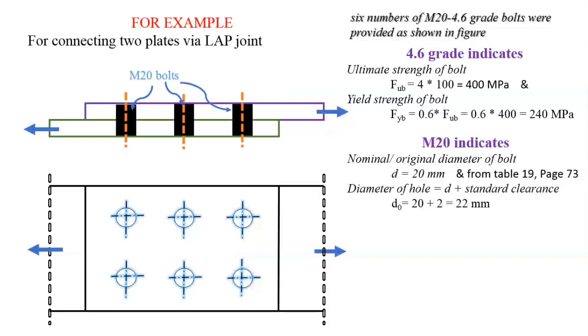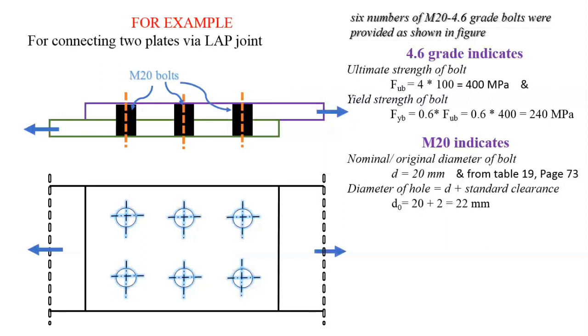Now from the original diameter, we will have one clause, Table number 19, page number 73. Hole diameter is equal to nominal diameter plus standard clearance, and according to that table, for a 20 mm bolt, the clearance must be equal to 2 mm. It means 20 plus 2, which is equal to 22 mm. So for different grades, for example M16 4.6 grade, or M24 10.9 grade, or M30 10.9 grade, many bolts are given for the calculation, and according to that we will calculate the data.